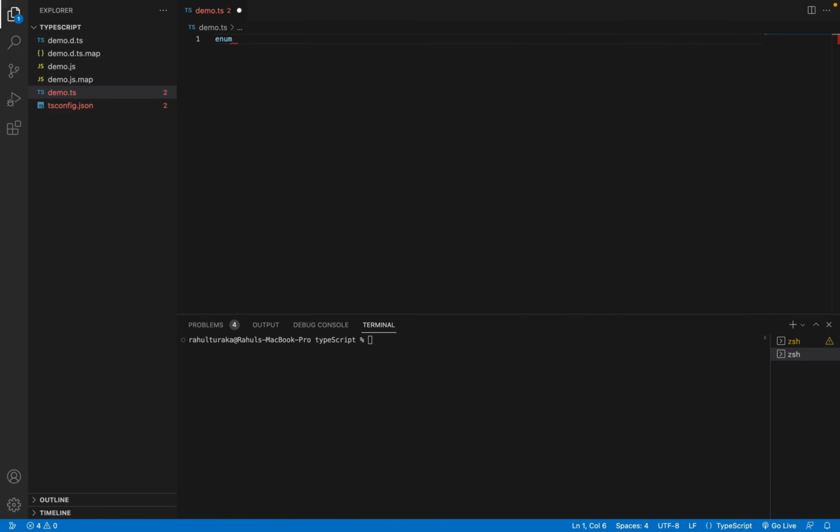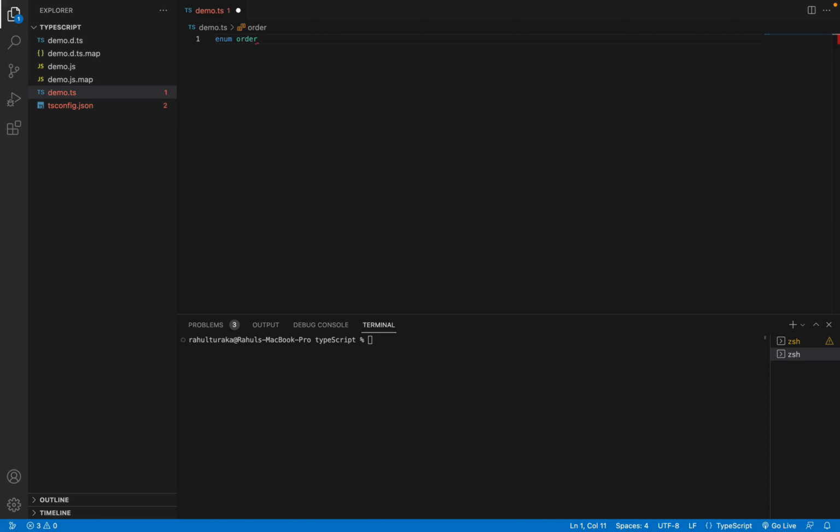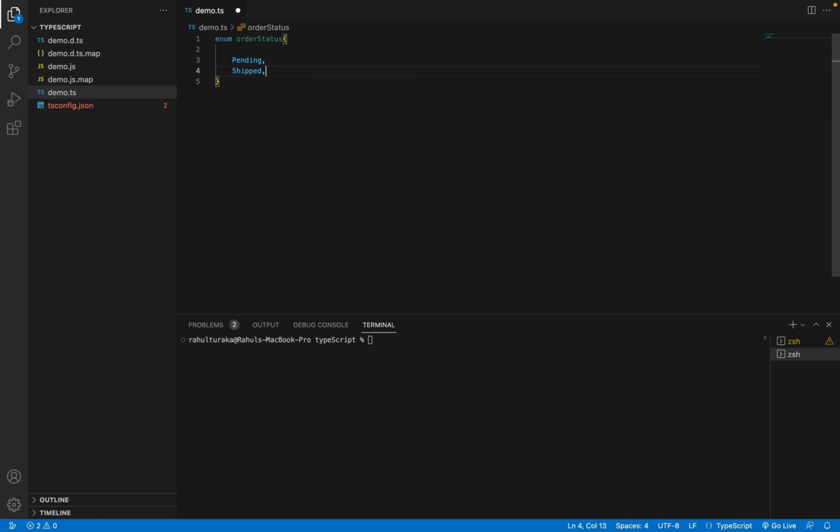To write an enum, first of all, we need to use the keyword enum, and then we need to give the name. What is order status? I will use pending, shipped, and delivered. I'd like to take these three. Generally, the values in enums will be assigned by default. If you give an enum like this, pending will get assigned the value 0. For the next item, the value will be assigned as 1, and for the next item, the value will be assigned as 2.